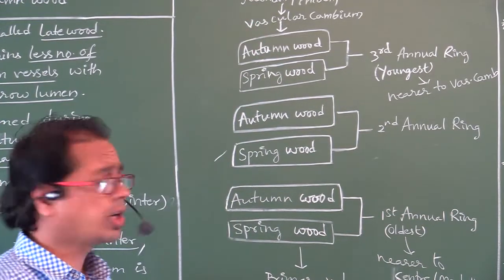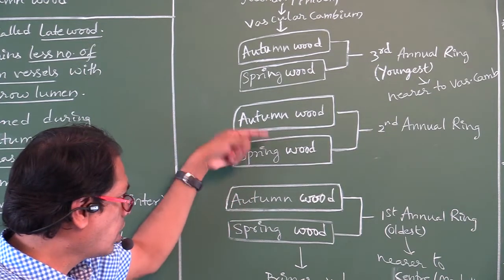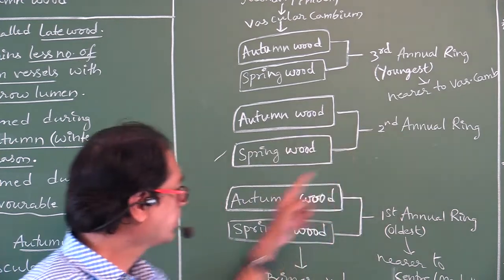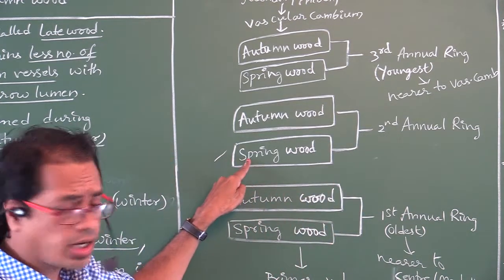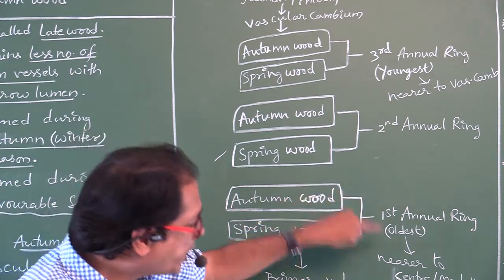Are you understanding, my dear students? This spring wood is present inner to autumn wood of same annual ring, or this spring wood is present outer to autumn wood of previous annual ring.